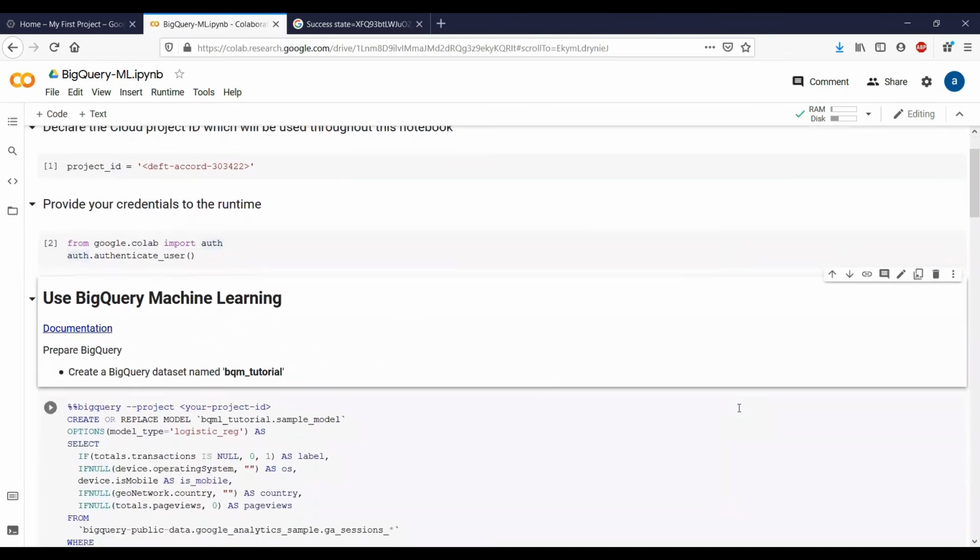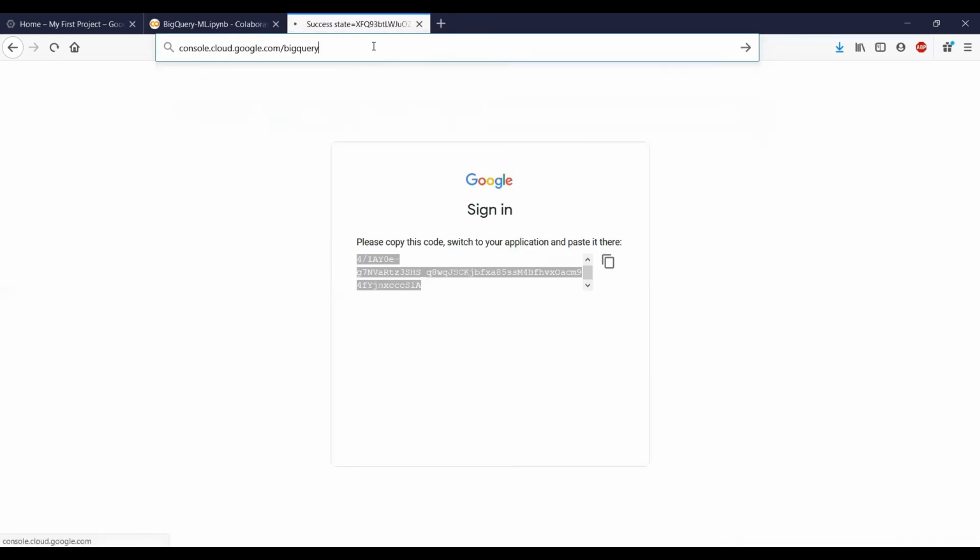So we come to using BigQuery machine learning. The next step here is to create a dataset in BigQuery. To do that, now in a new tab, we want to go to the BigQuery ML console. So the link to the console is console.cloud.google.com/BigQuery.